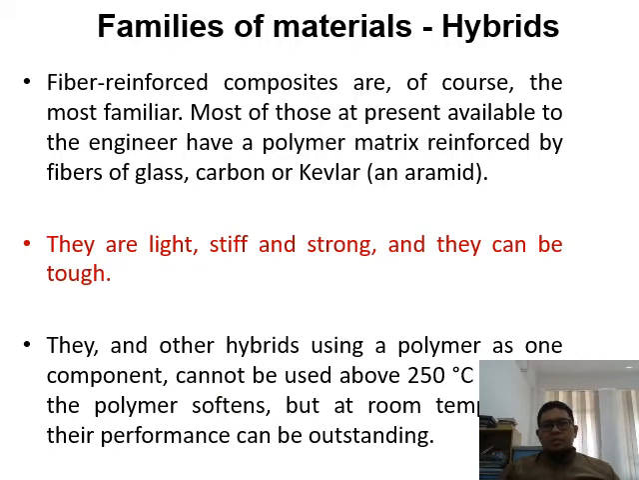Of course, fiber reinforced composites are the ones we are most familiar with, such as those used in aircraft, ships, boats, and so on. Most of those available to engineers have a polymer matrix reinforced by fibers of glass, carbon, or Kevlar, which is made from aramid. So they are considerably light, stiff and strong, and they can also be tough. For example, you can compare carbon fiber composite with the usage of steel for a high performance car.